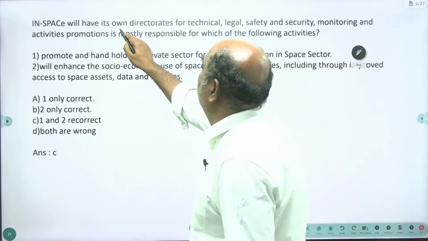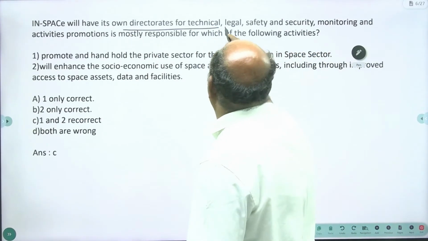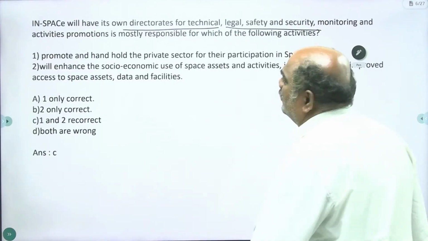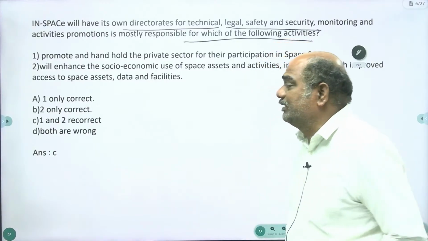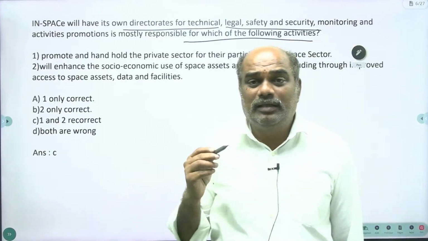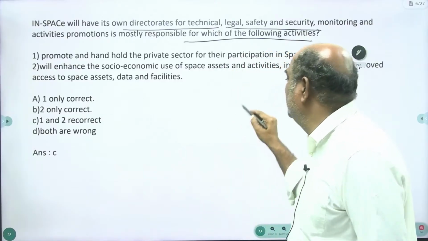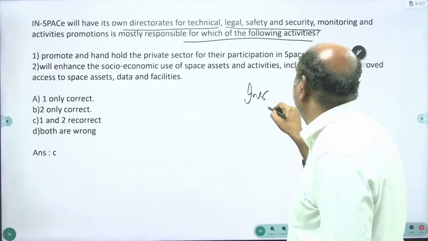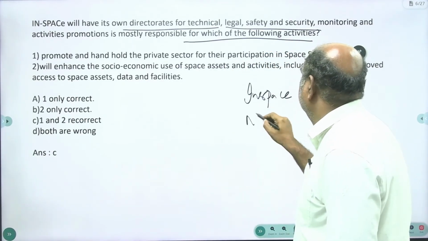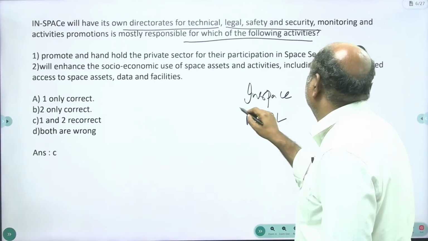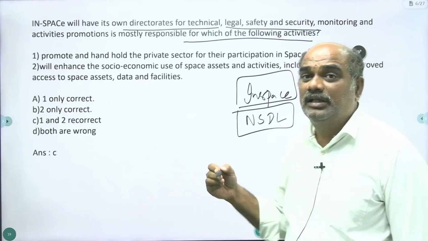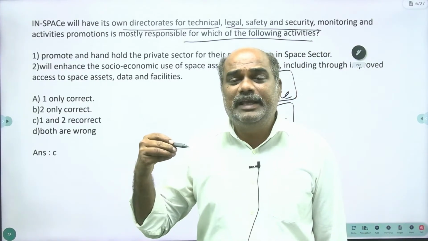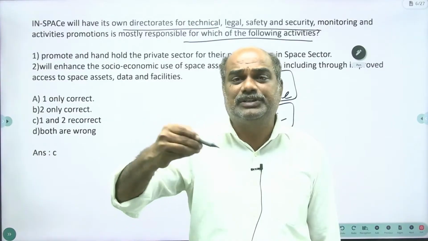InSpace will have its own Directorate for Technical, Legal, Safety and Security Monitoring and Activity Promotions. It is mostly responsible for which of the following activities? InSpace and NSIL can be the most expected topics from your examination point of view. InSpace and NSIL are the two important organizations which are mediating between private organizations and ISRO.